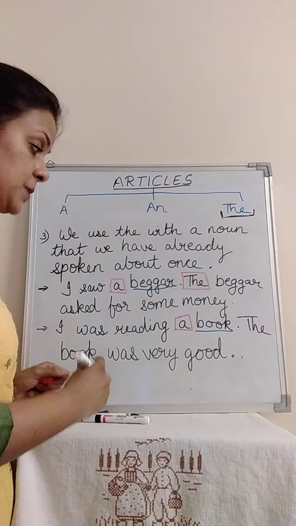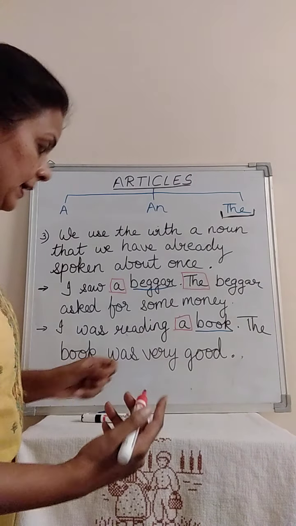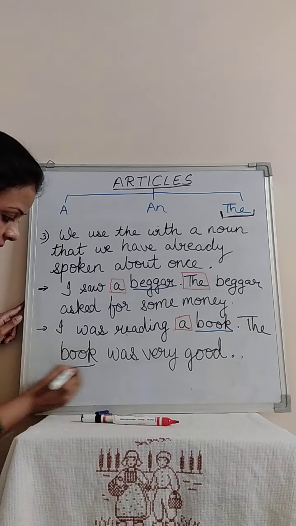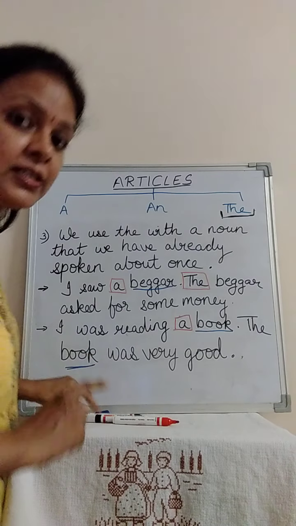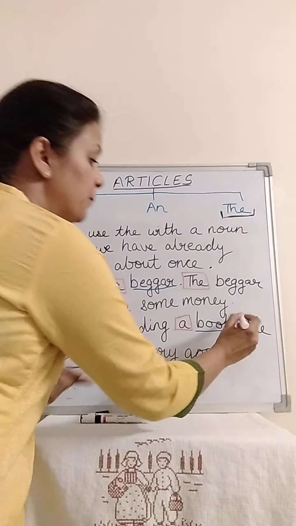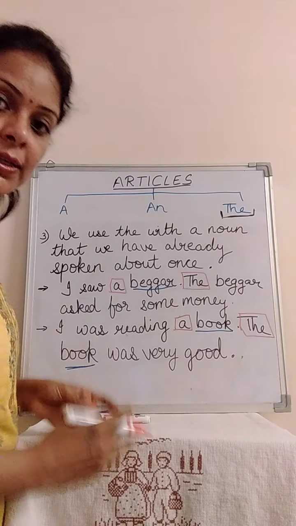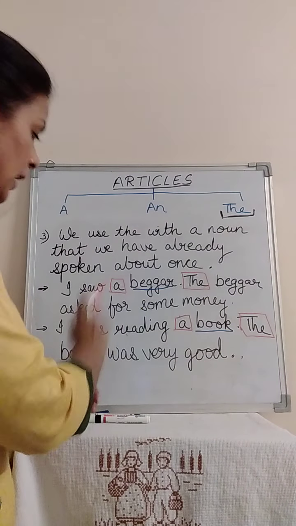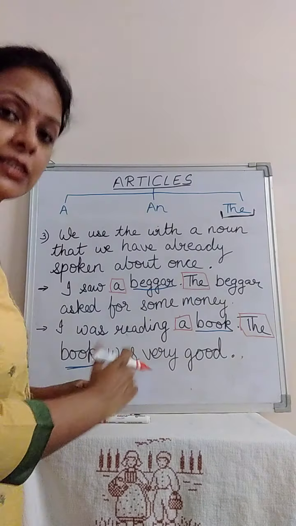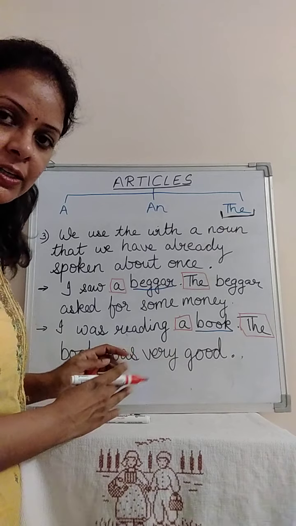Now book is being referred to again, so I did not use a. I used the. Yes, the book, because now the book has become particular. Particularly we are talking about this book. I was reading a book. The book was very good. I hope this much is clear to you.